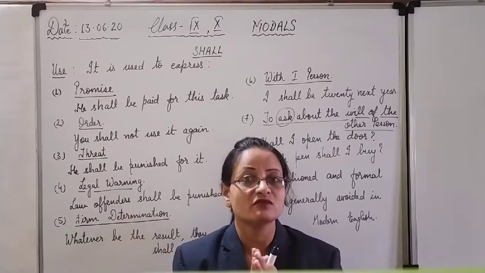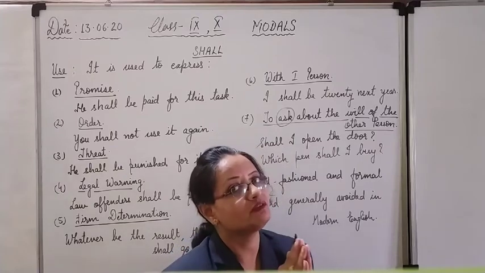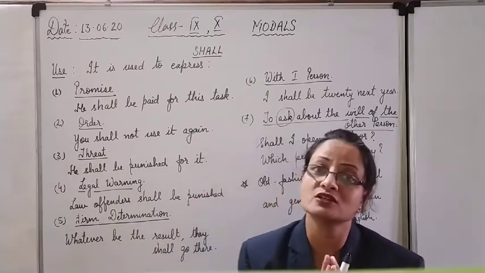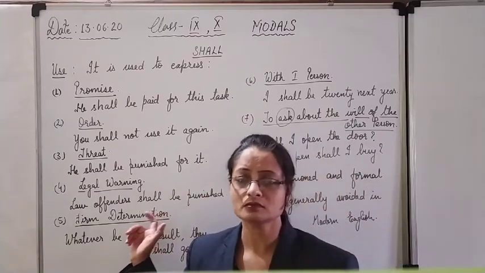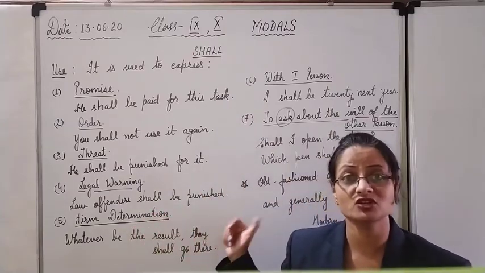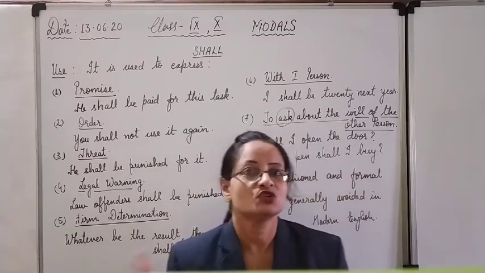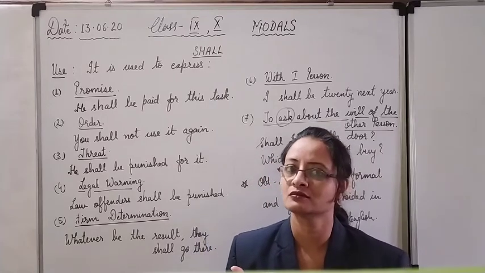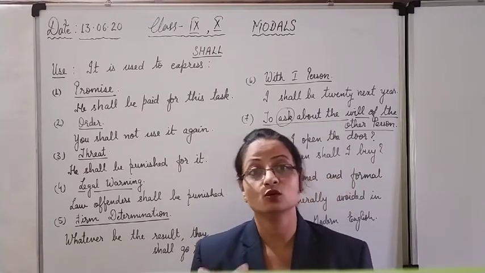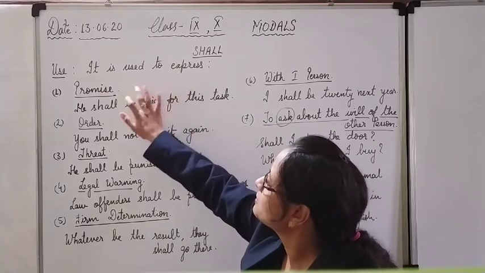But as a matter of fact, in general, common use, we will use shall only with the first person if there are no conditions. And if these are the conditions which I have taught you while studying the modal will or shall, then you have to make the things opposite, vice versa. Shall will go with the second and the third persons, and will goes with the first person, I and we. So shall is used to make a promise.